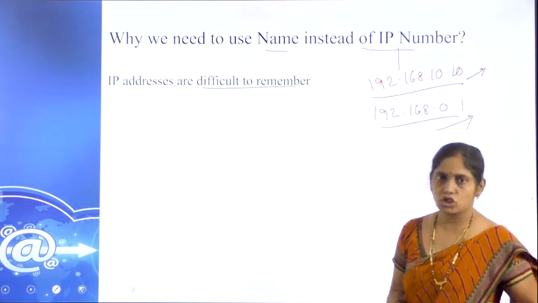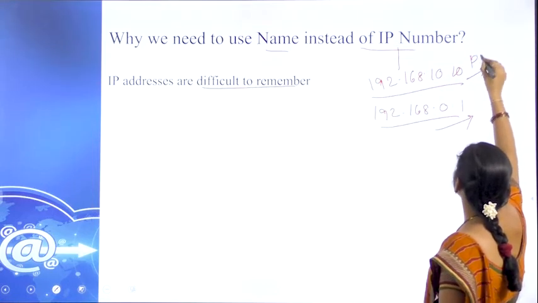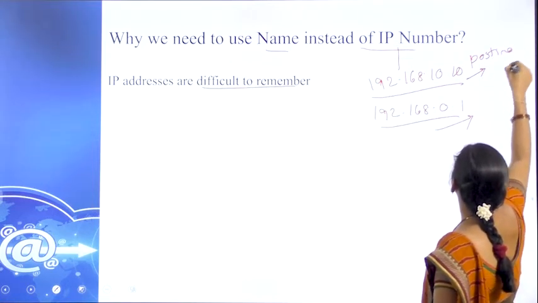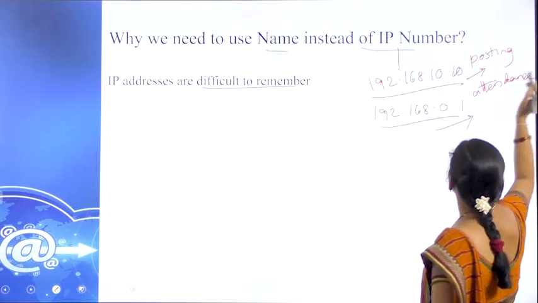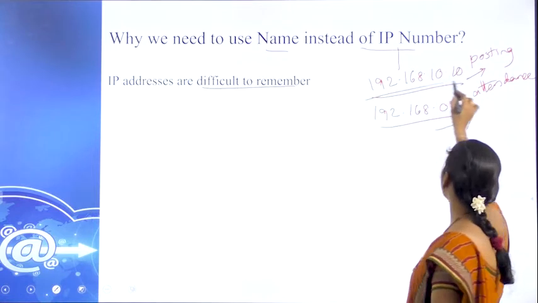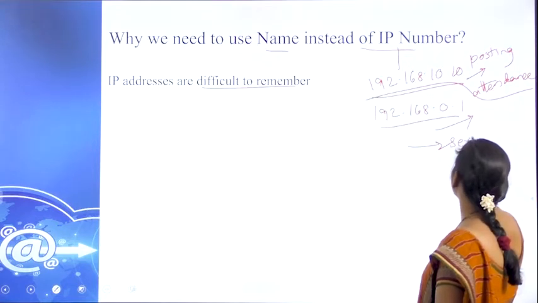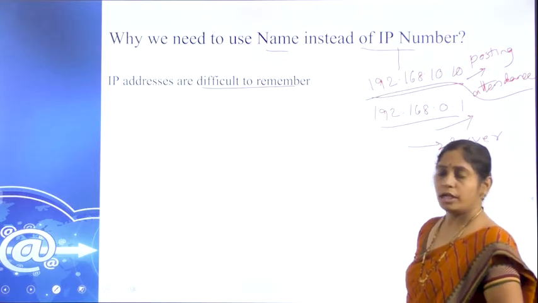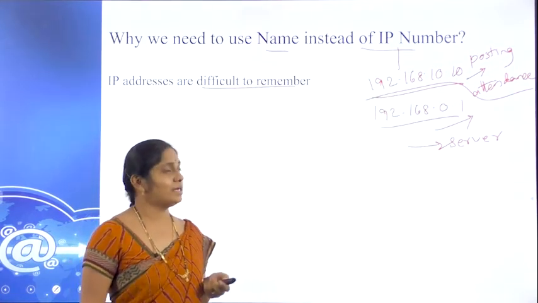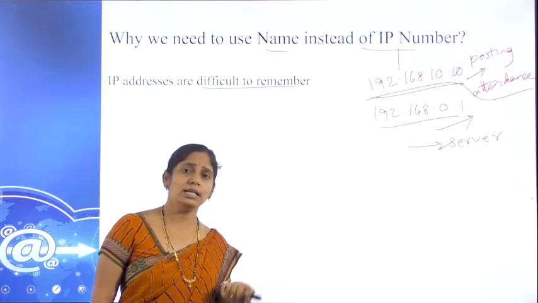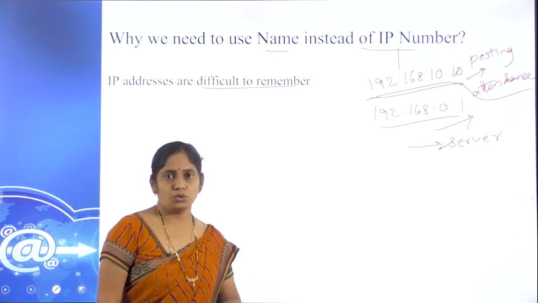Okay, good. If only these two are being accessed, then we can remember that this one is for posting the attendance and this one is for accessing the local server. If only these two are accessed by the user, the two IP addresses can be easily remembered by each user. But we never limit ourselves to these two IP addresses.